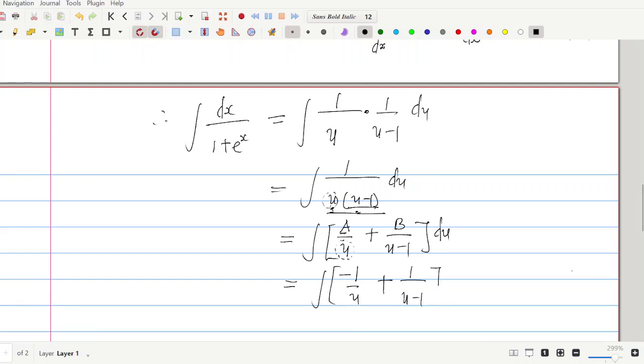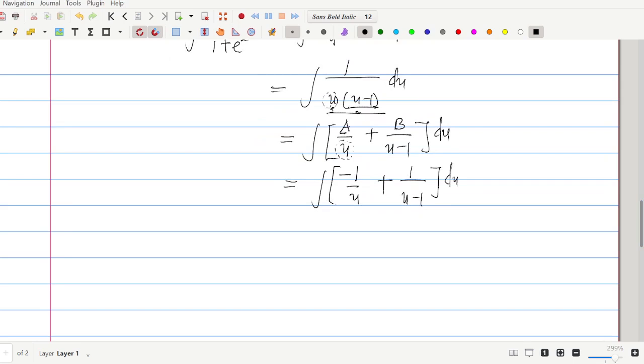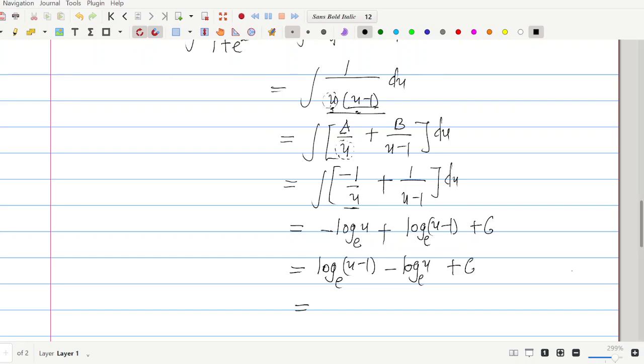So this integral you are seeing here, this current integral, is a familiar one and is very easy. So the result of this integral will be equal to, on integrating this first term, we have minus log to the base e of u, plus the same thing with the second, we have log to the base e of u minus 1, all right? Plus c. Or this can also be rearranged as log to the base e of u minus 1 minus log to the base e of u, all right? Plus c. And this now can be written as log to the base e of u minus 1 over u.